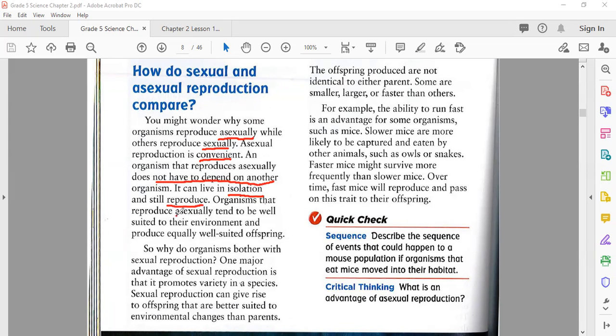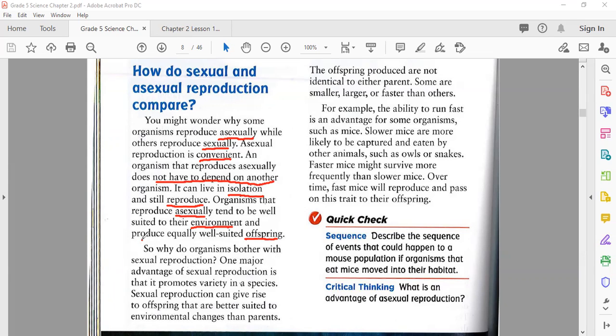Organisms that reproduce asexually tend to be well suited to their environment, and produce equally well suited offspring. Like someone who already lived in one place, he gives birth to new ones, and they also like that place.